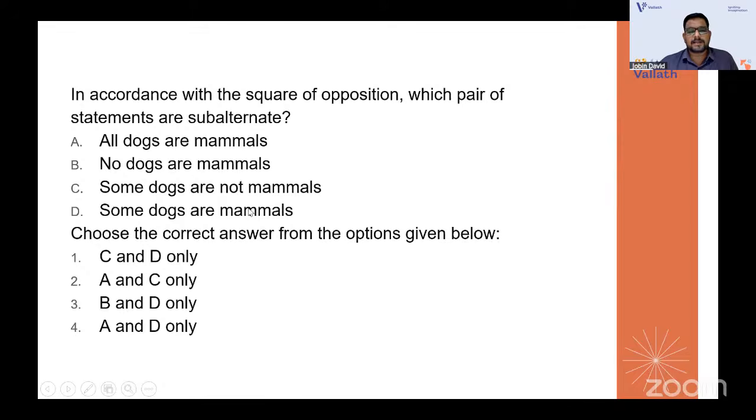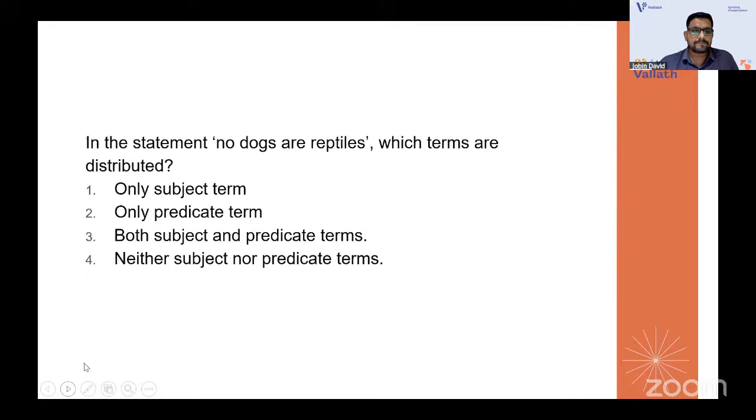Because E and I is there. Sorry, E and O is there. So C and D will be the option. That is the right answer. A and D is also there. Oh, sorry, A and D. That means all dogs are mammals and some dogs are mammals. A and I. That's it.